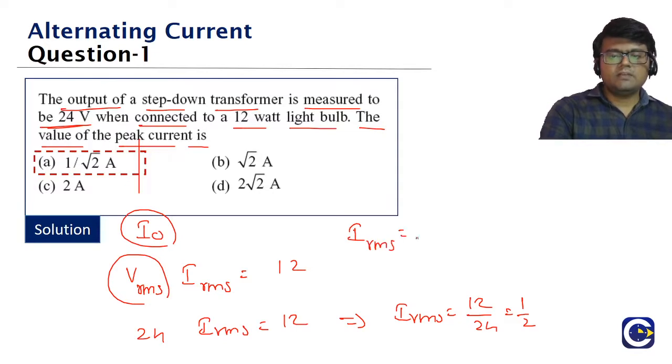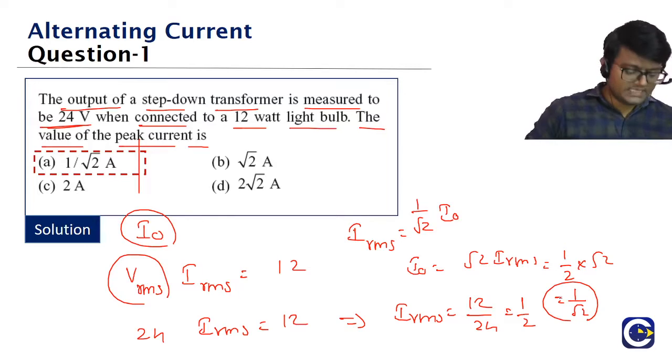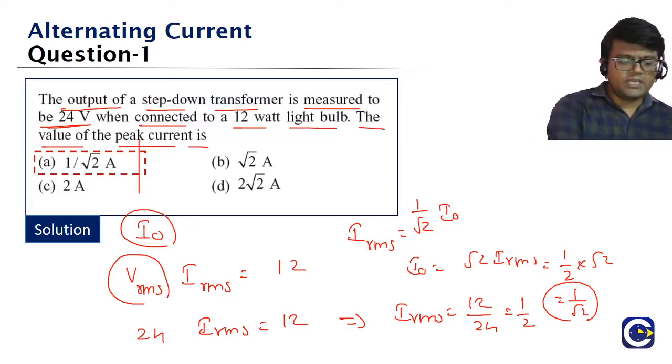IRMS will be equal to what? What is the answer, guys? 1 by root 2 times I naught, which means the I naught value will be equal to root 2 into IRMS. Check it. So 1 by 2 into root 2 is equal to what? 1 by root 2. Check the answer, guys. What must the answer be coming as? It must be coming as A. Okay. We'll go to the next question, guys.